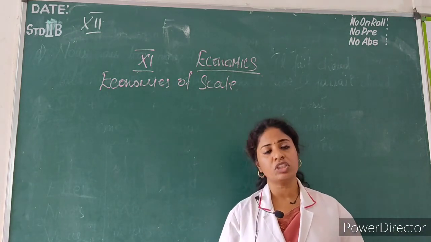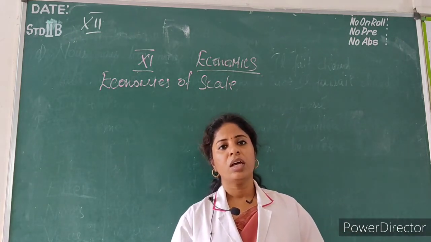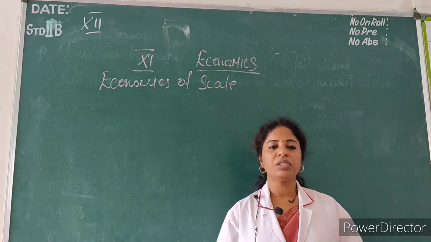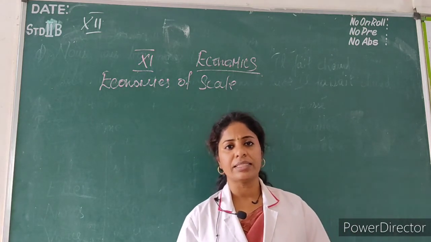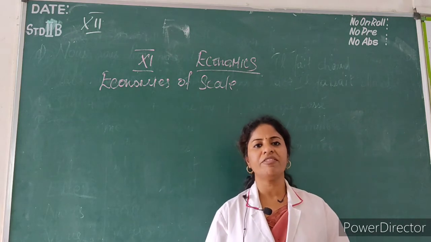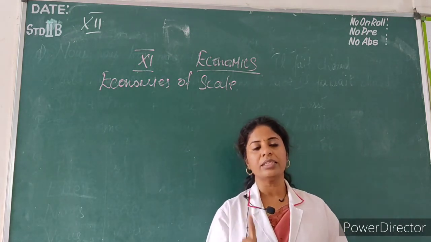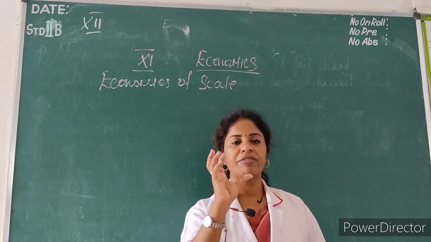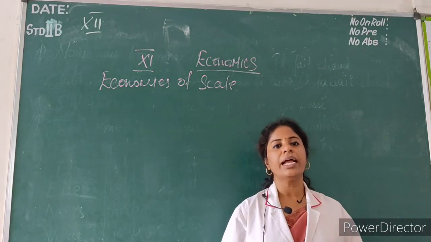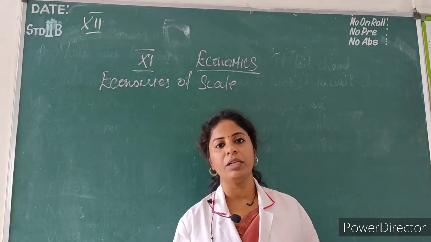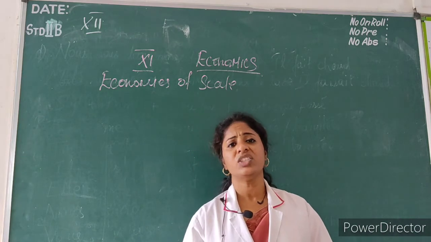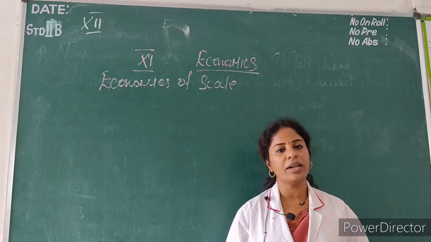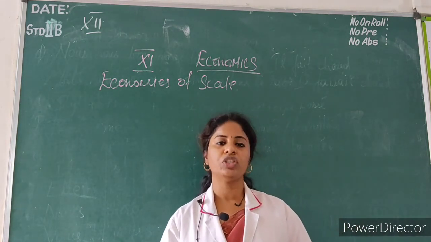It keeps one factor fixed and the remaining factors variable. Only one factor is kept constant and the remaining factors are variable. Variable means it changes. So, that is called the law of variable proportion.